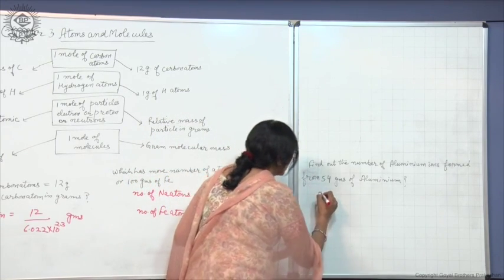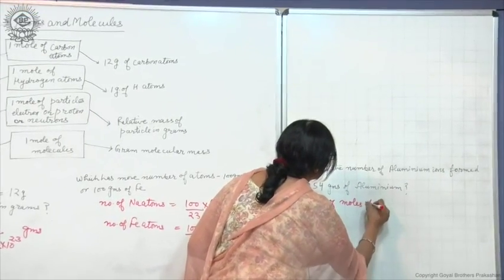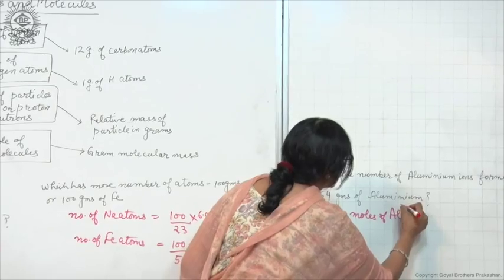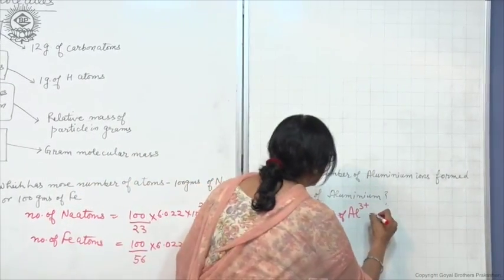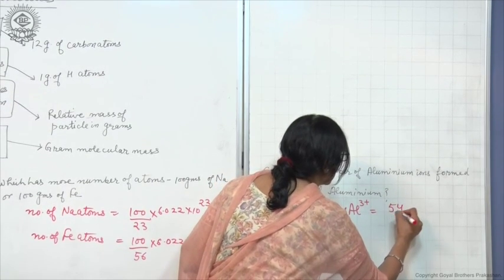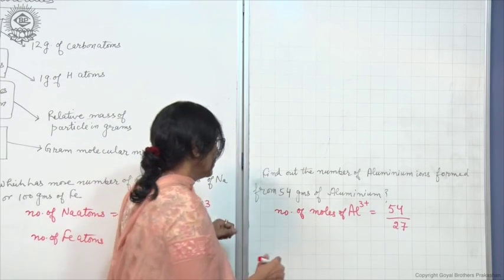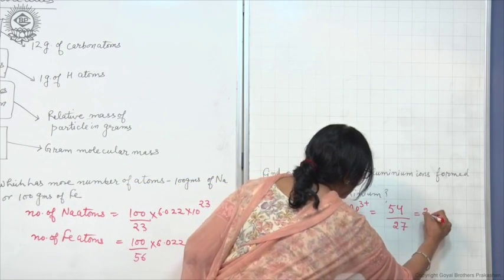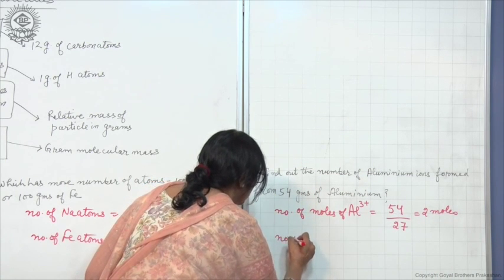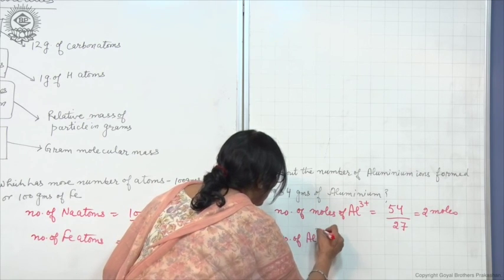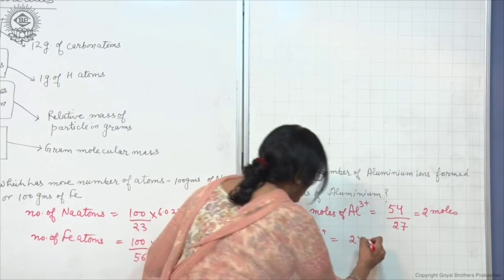So the number of moles of aluminium ion, which has a 3 plus charge, so we write it like this, is equal to the given mass upon the gram atomic mass, which is equal to 2 moles. So the number of aluminium ions you can calculate by multiplying the Avogadro number by 2.